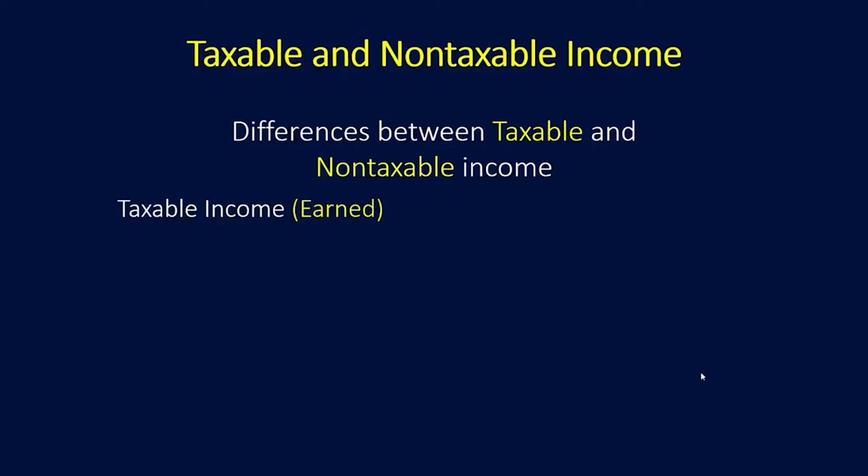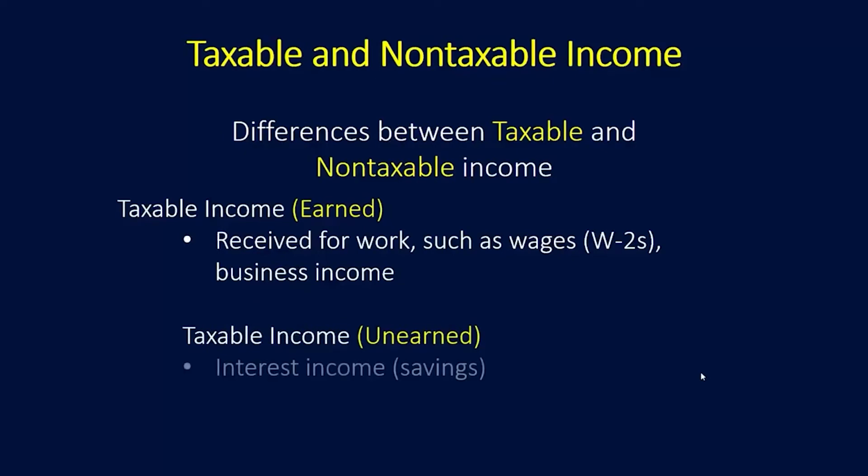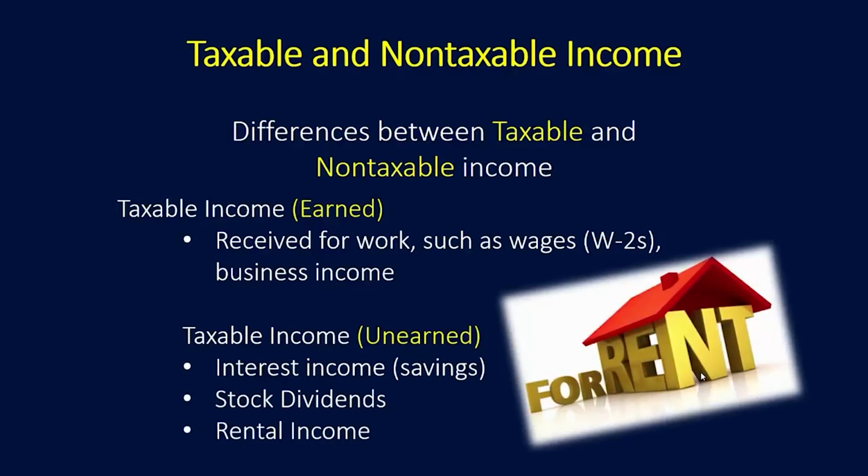Taxable income, which is considered earned income, is received for work, such as wages, your W-2 that you receive from your employer. Business income. Unearned taxable income, some examples of that would be interest income on a savings account, stock dividends, and rental income if you own rental property. This is taxable income that's considered unearned.